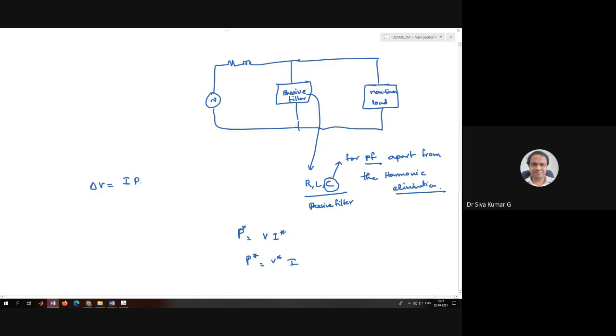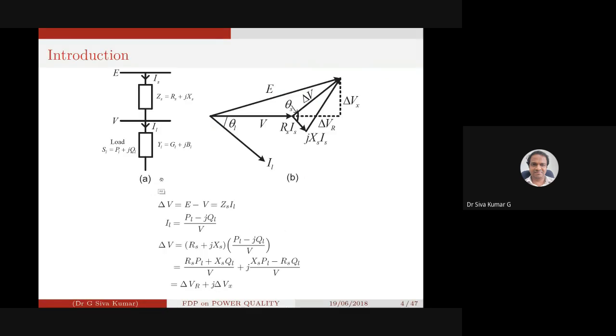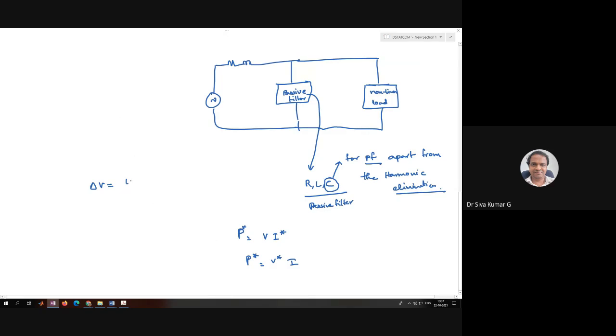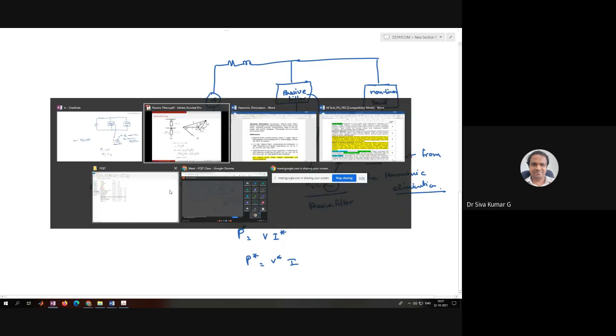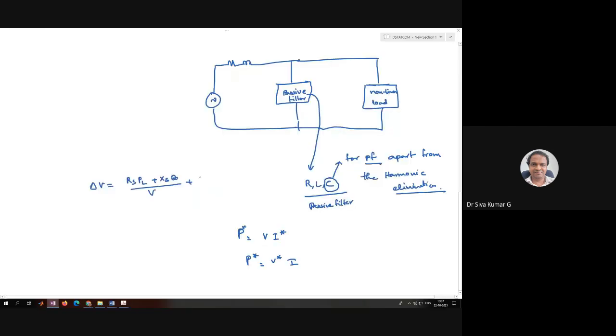Sorry, it should be P_L, right? It is I_L into P_L plus R_S of P_L plus X_S of Q_L by V plus j times X_S of P_L minus R_S times Q_L by V. Here in this equation, we are able to eliminate the Q from the source by connecting a capacitor bank.